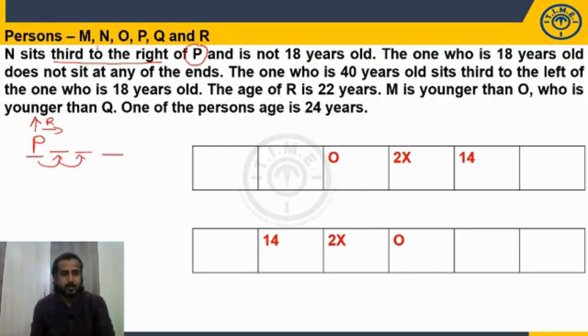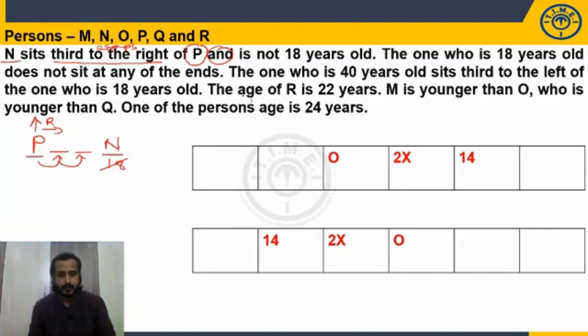So third right is nothing but how many gaps you got? 2 gaps, right? So third right, who will be there? N will be there. N sits third to the right of P, and we are talking about the first person. Who is that person? N. N is not 18 years old, so the age of N is not 18. So where can I fix this P and N in the arrangement? So let's check it once in case 1 and case 2, check it in both the cases.